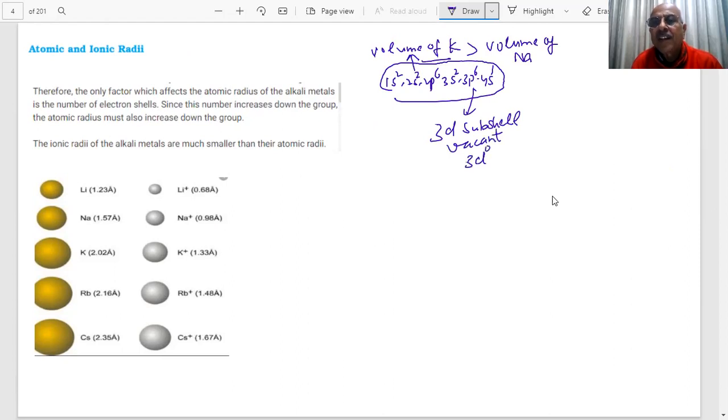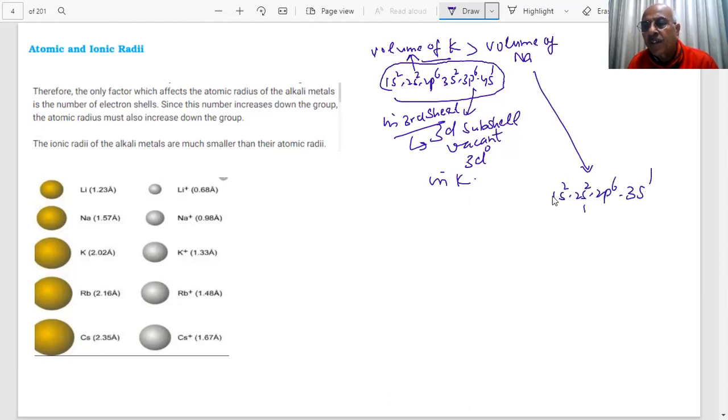There is nothing in 3d in the case of potassium, because this is the third shell. In the third shell, the 3d subshell is vacant in the case of potassium. So that vacant subshell is the reason that the volume of potassium becomes more than sodium. Because the electron configuration of sodium is 1s2, 2s2, 2p6, 3s1. This is the first shell, this is the second shell. These are filled completely.